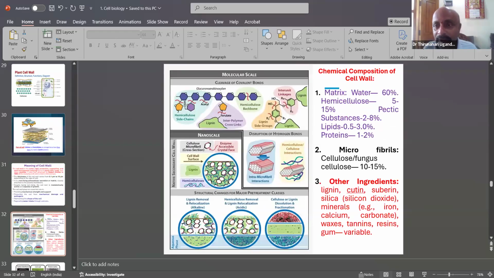Now the chemical composition of the cell wall: the matrix, water is about 60 percent.